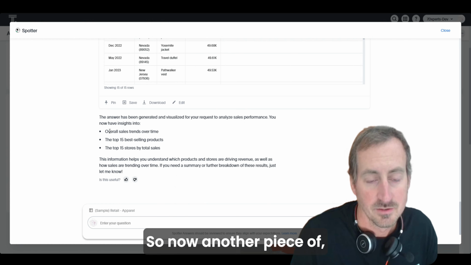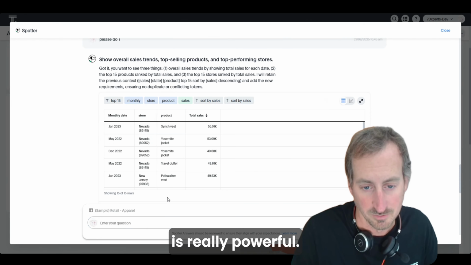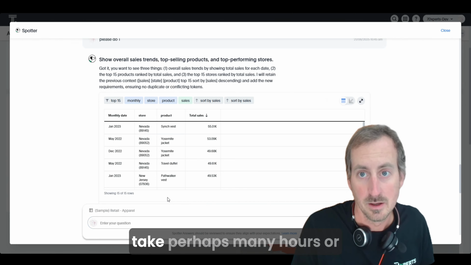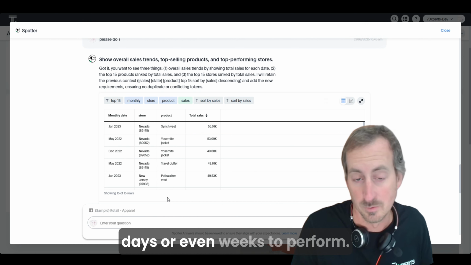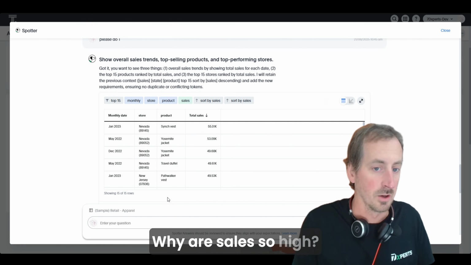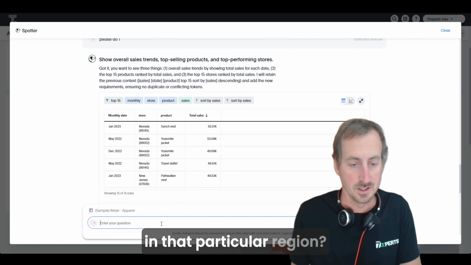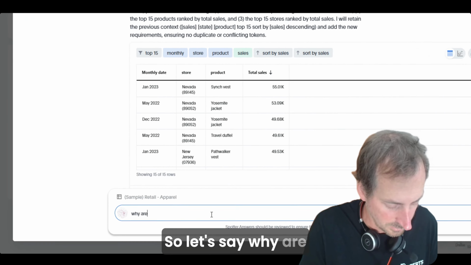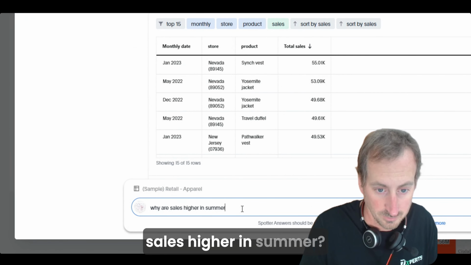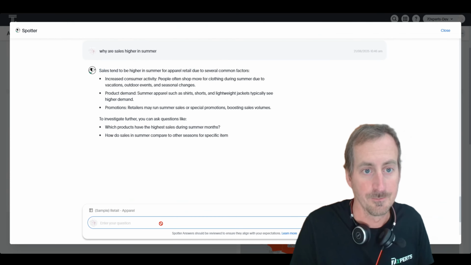So now another piece of analysis we can do, which is really powerful, and something that if you were to ask a human analyst to do, would take perhaps many hours or days or even weeks to perform, is asking the why question. Why are sales so high? Why did sales drop in that particular region? So let's say, why are sales higher in summer? Let's see what we get for this.